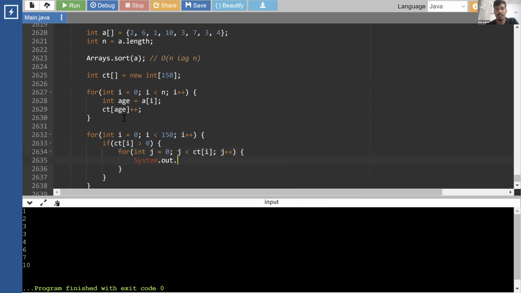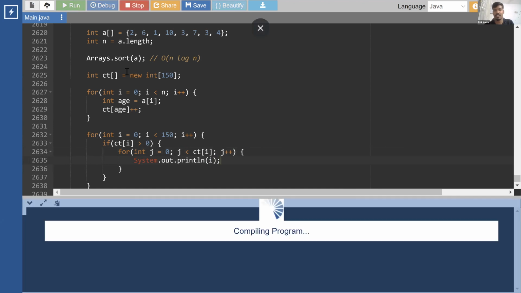This is something where I've not applied any sorting algorithm, nothing I've done. Okay, I've just used some counting technique that we already know and printed. Okay, for those who do not understand, I'll explain this. But let's see how it is sorting actually.